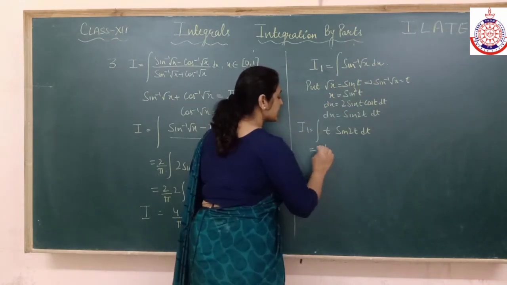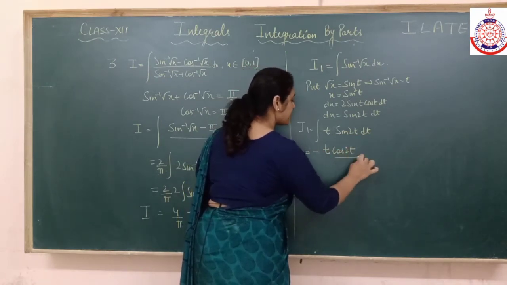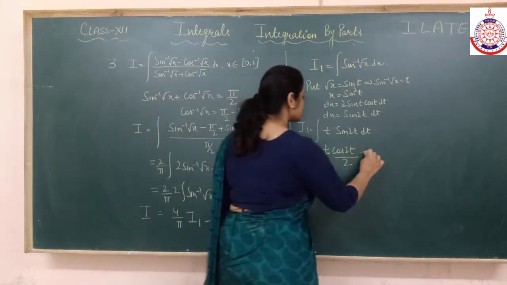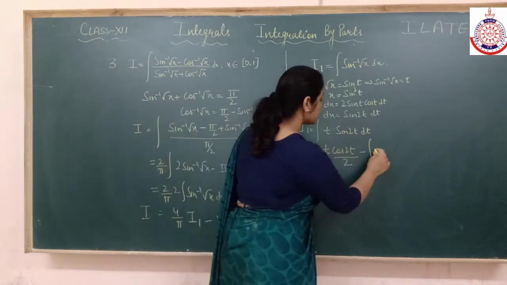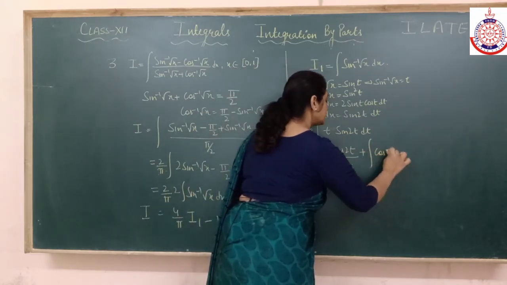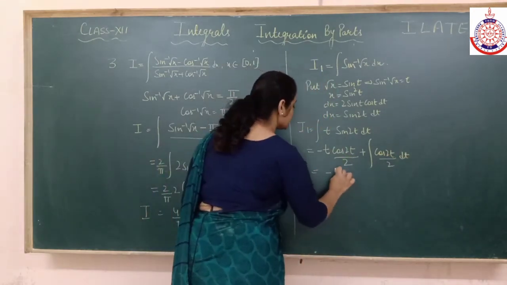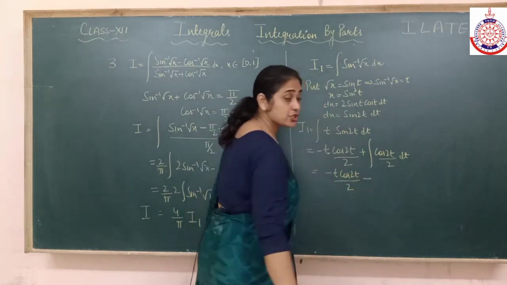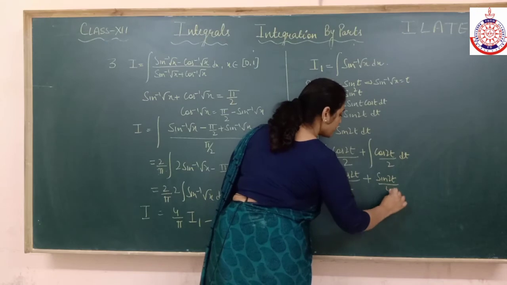So first function as it is, integration of sine 2t. What is the integration of sine? That's minus cos 2t, divided by the coefficient of x. Alright? Minus sign of integration. Differentiation of first function. What is the differentiation of t? Differentiation of t is 1. So no need to write. Integration of sine 2t is minus cos 2t upon 2, so it will become plus. So we got a single function inside, so that's our target. Integration of cos 2t would be sine 2t upon 2, so it becomes 4.